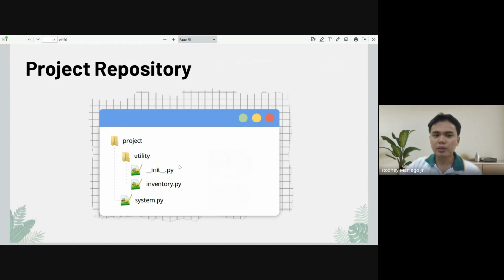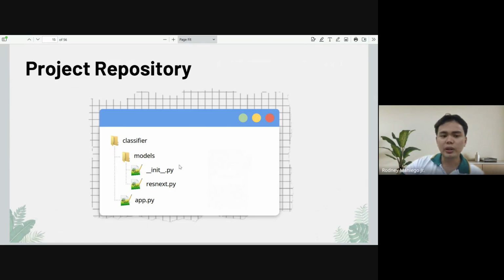When you create bigger projects, you will further learn how to use these things when you really create your own projects. Because if you're just going to look at the picture, it would be very difficult to really grasp the idea. After this, we will have a simple example on how to create a simple project repository.